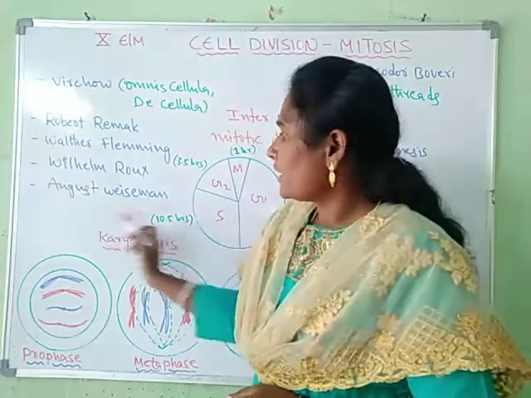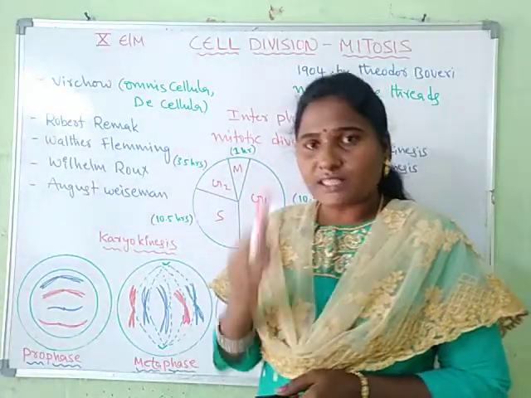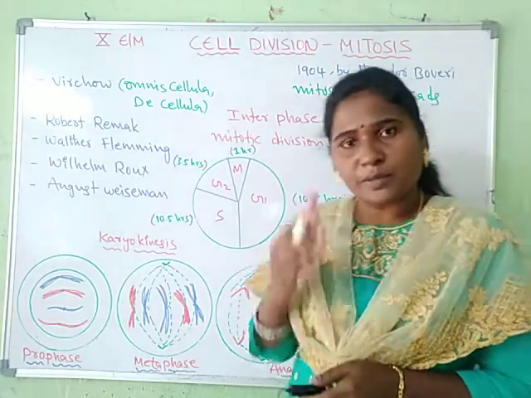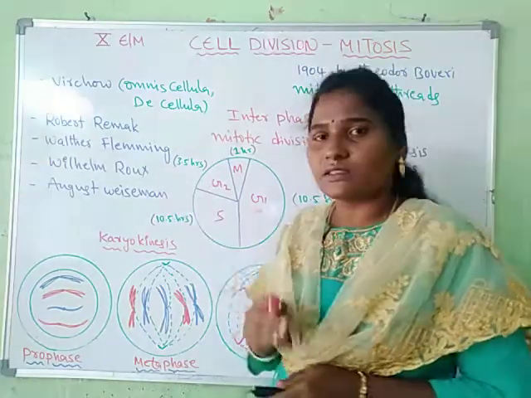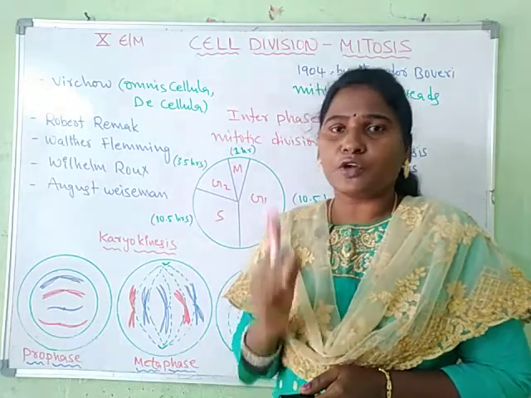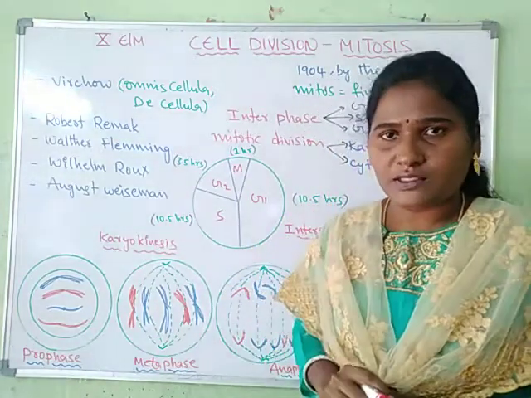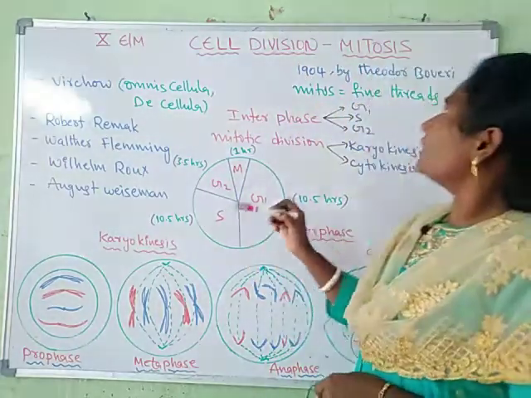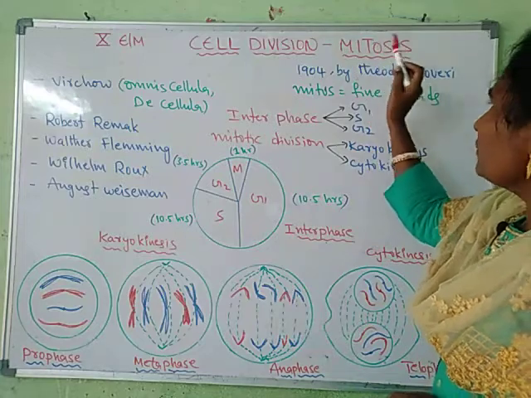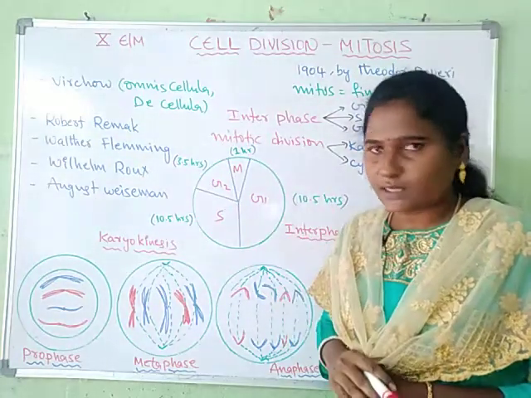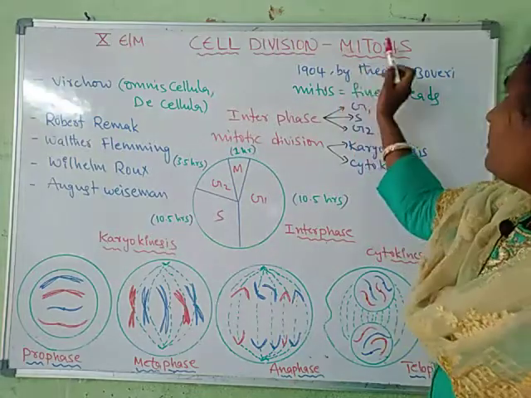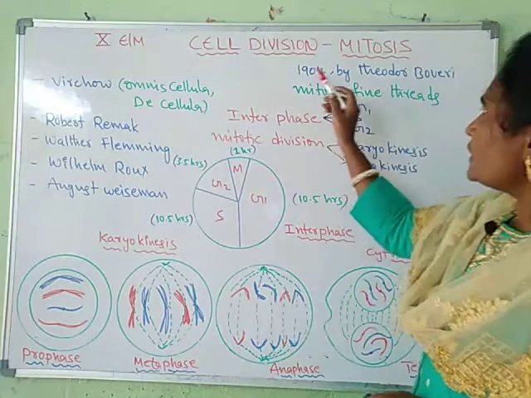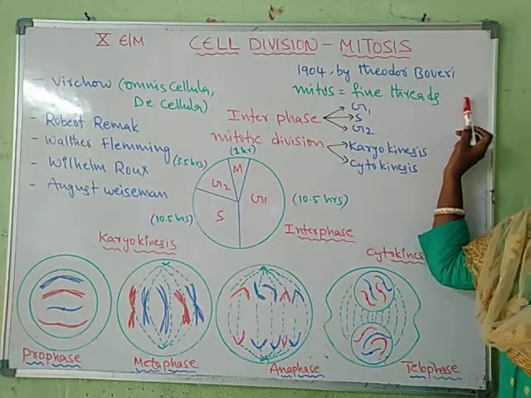August Weismann, a biologist, hypothesized that in successive generations, individuals of the same species have the same number of chromosomes. In successive cell divisions, the number of chromosomes always remains constant. The cell division in the vegetative cells is called mitosis, which is completed in 40 to 60 minutes. The scheme of mitotic division was confirmed in 1904 by Theodor Boveri.